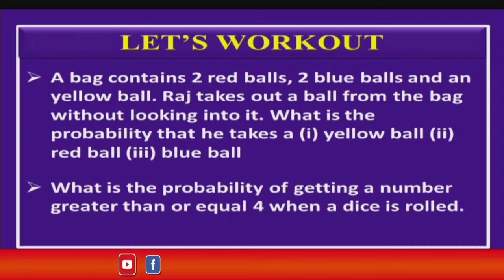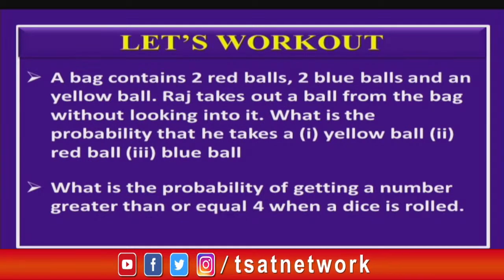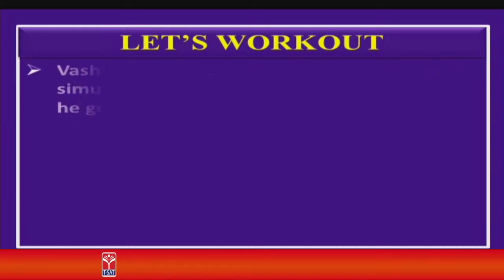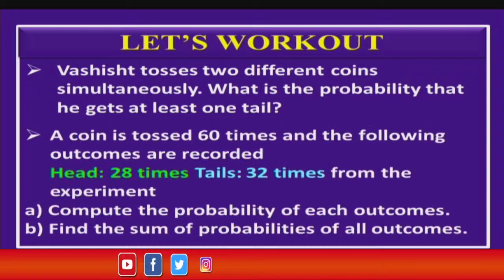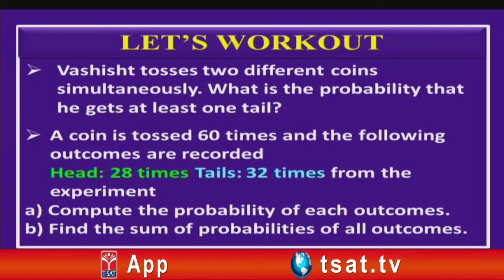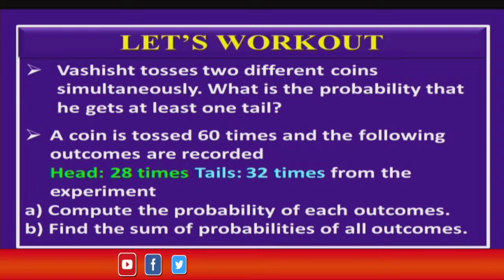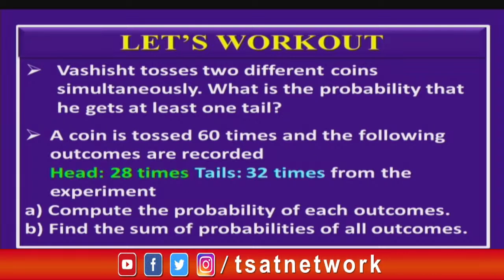The second question is, what is the probability of getting a number greater than or equal to 4 when a dice is rolled? The third question is, Vasisht tosses 2 different coins simultaneously. What is the probability that he gets at least one tail? A coin is tossed 60 times and the following outcomes are recorded. Number of heads are 28 times and tails 32 times from the experiment. Now, compute the probability of each outcome, and the second question is, find the sum of probabilities of all outcomes.